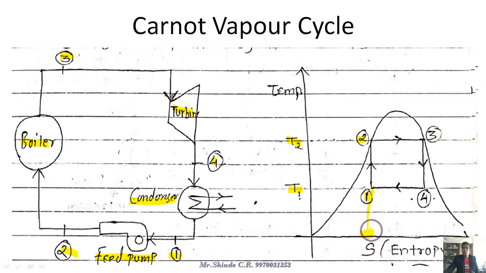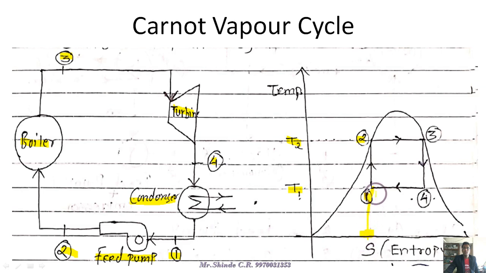Constant entropy means there is no absorbing of heat, because entropy S is nothing but the change in heat energy per unit absolute temperature. Entropy depends upon the heat absorbed or rejected, that is, the change in heat.